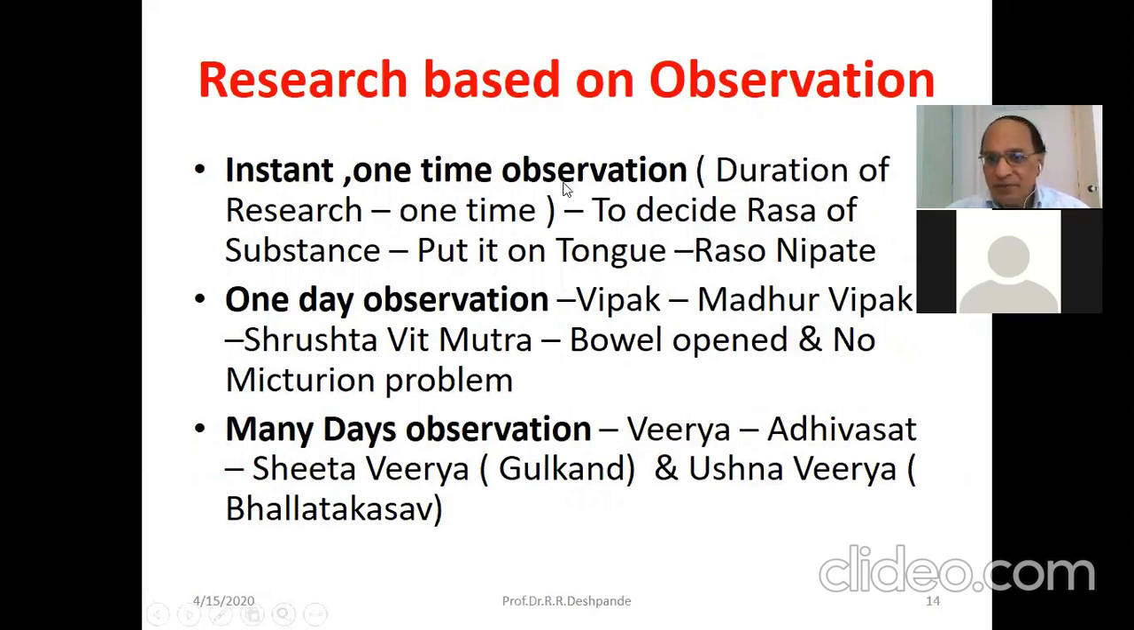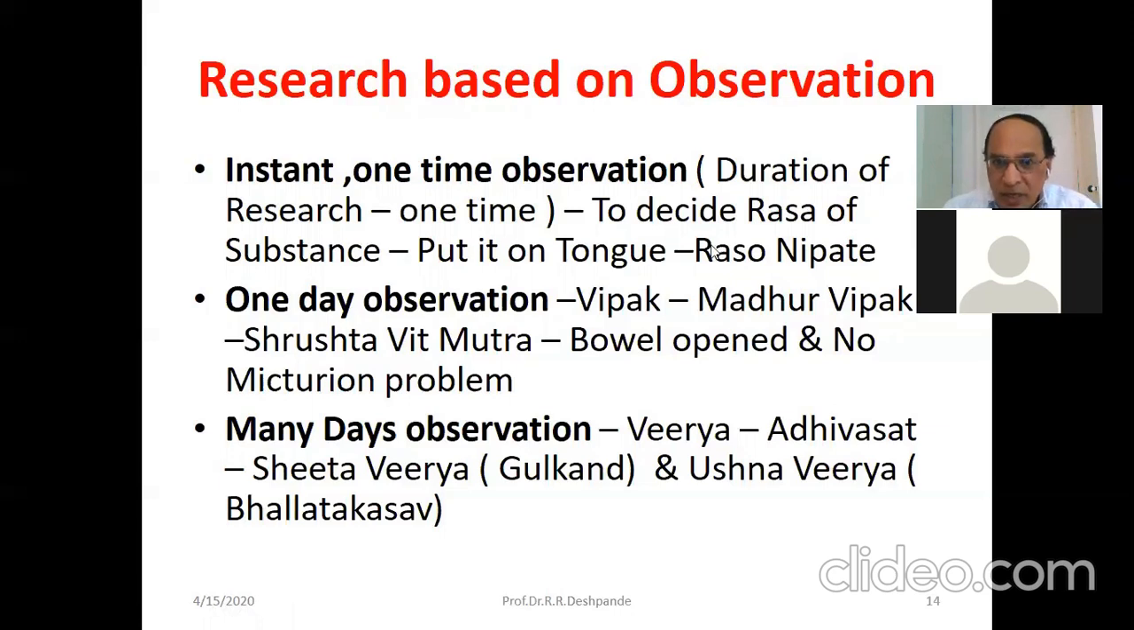One-time observation, instant one-time observation. Duration of research, we have to mention how much duration of the research. So this is a one-time observation to decide the rasa of a substance. What Ayurveda says, if you want to decide the taste of any substance, especially non-poisonous, put it on the tongue and see the feeling, get the taste, whether it is madhura, amla, lavana, katu, tikta, kashaya, sweet, sour, salty.